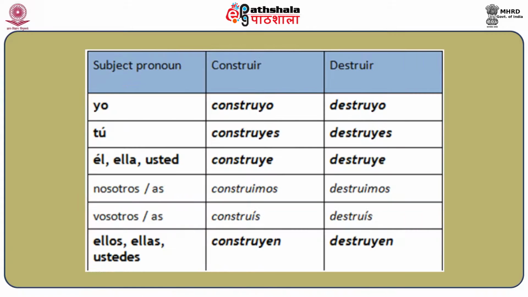So as you can see in the conjugation, construir is construyo, construyes, construye, construimos, construís, construyen. Same way, destruir is destruyo, destruyes, destruye, destruimos, destruís, destruyen. So you can see that in all the forms except nosotros and vosotros form, here this uir is changing with y.